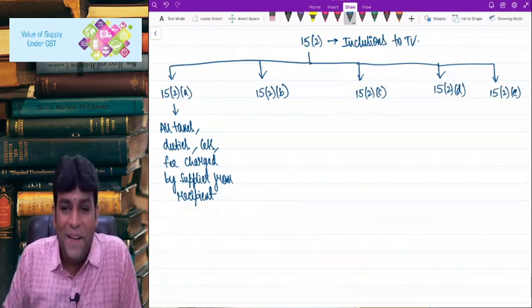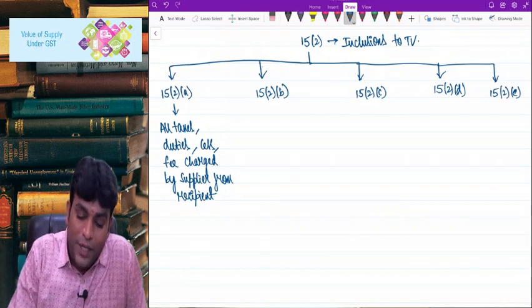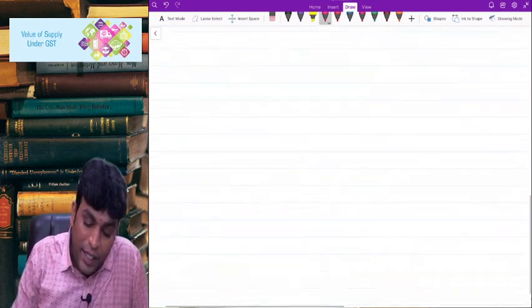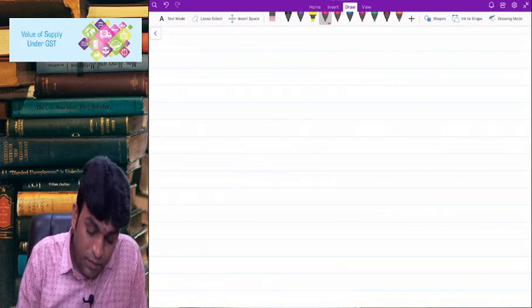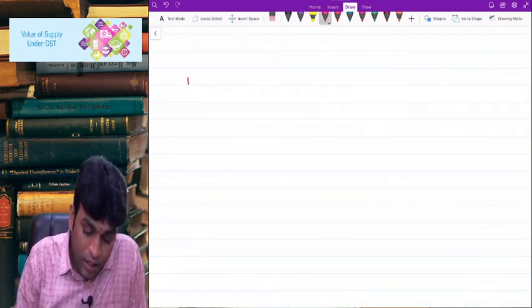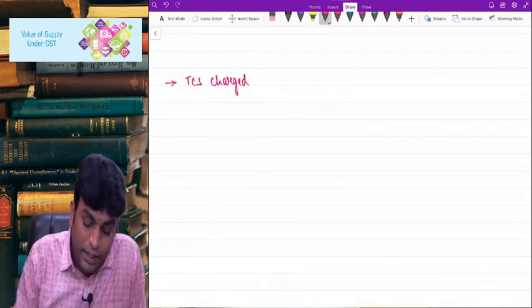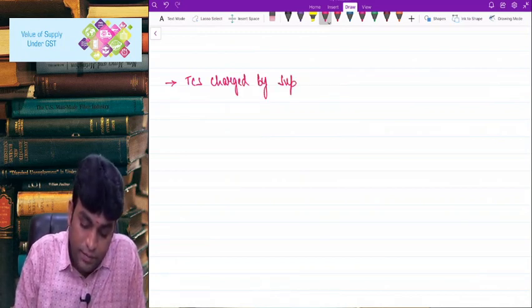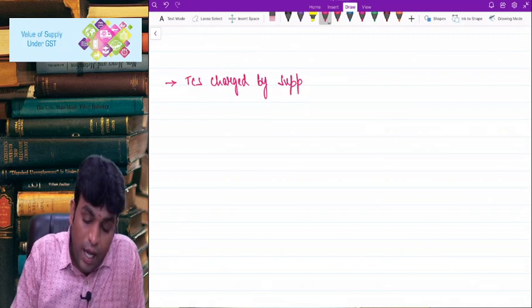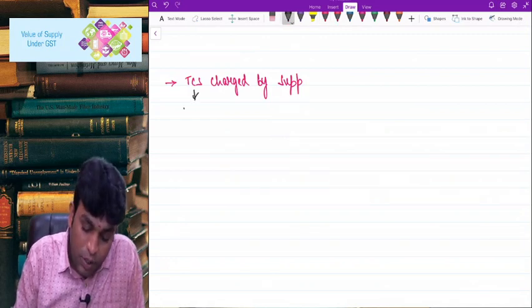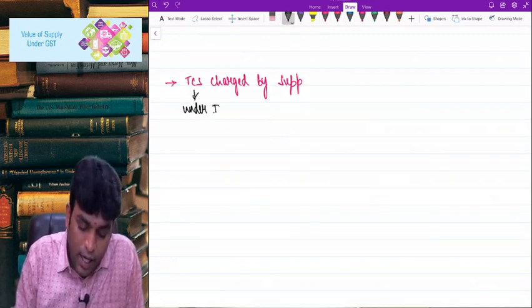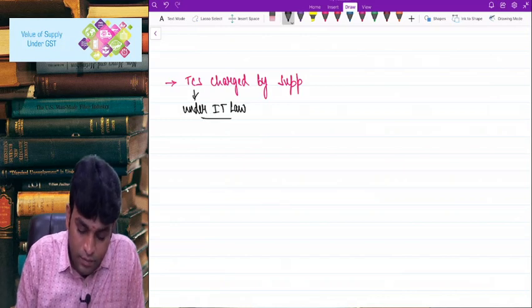Very interesting point. But in this context, my dear friends, one interesting clarificatory point, let me tell you. That is, they clarified that TCS charged by supplier, and when I say TCS, I am talking about TCS under income tax law.